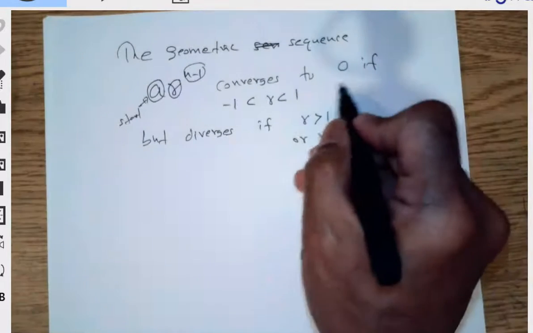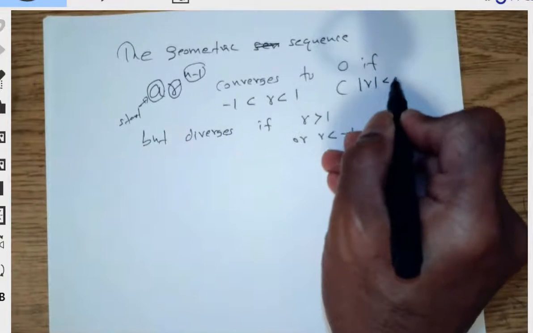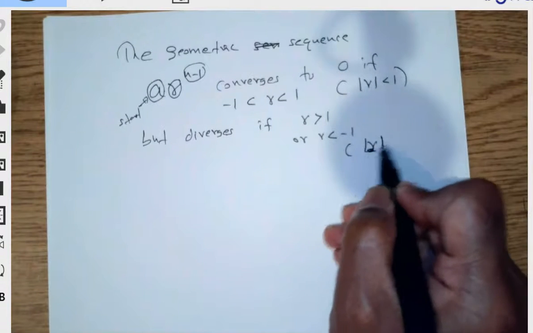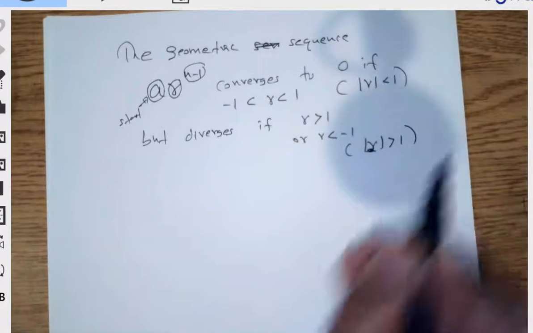Another way of writing this: when the absolute value of r is less than 1, it converges. When the absolute value of r is greater than 1, it diverges.